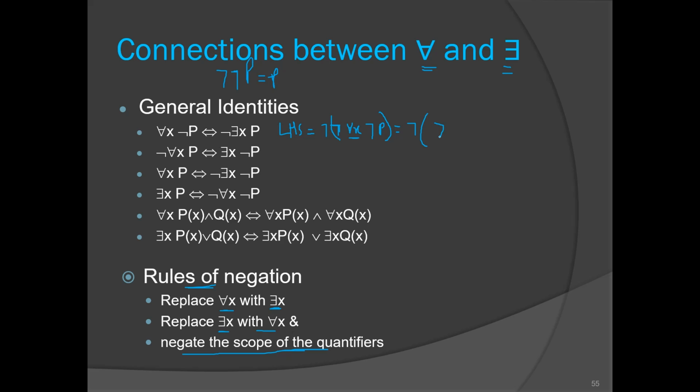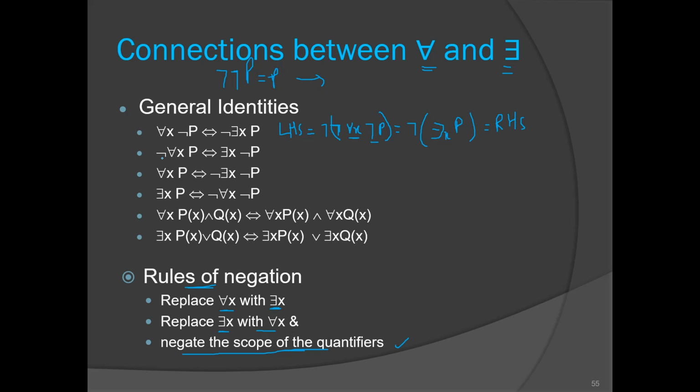so I will replace this with existential, and then I have to negate the scope of the quantifier. So we will have not of not of p, which is equivalent to p only. And we have got the RHS. This is equivalent to the RHS. So for getting these identities, you apply this rule. This is the double negation rule, right?